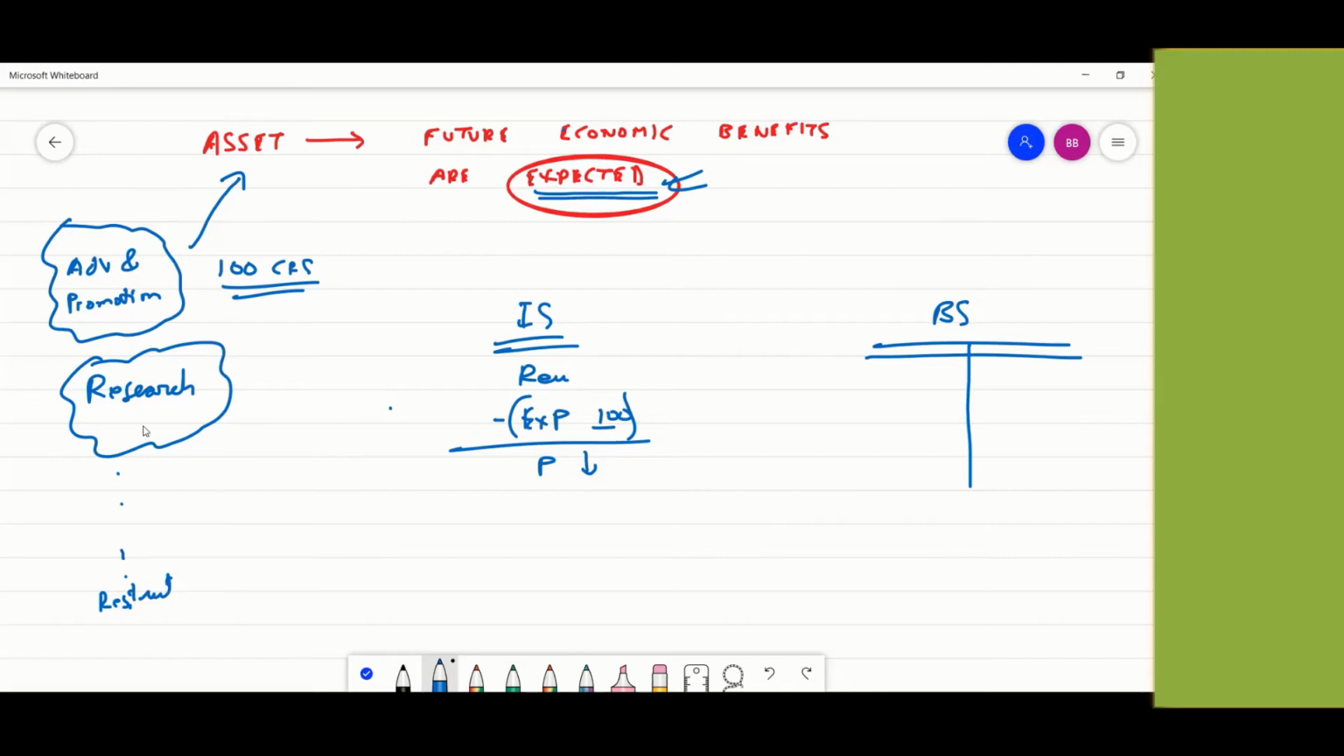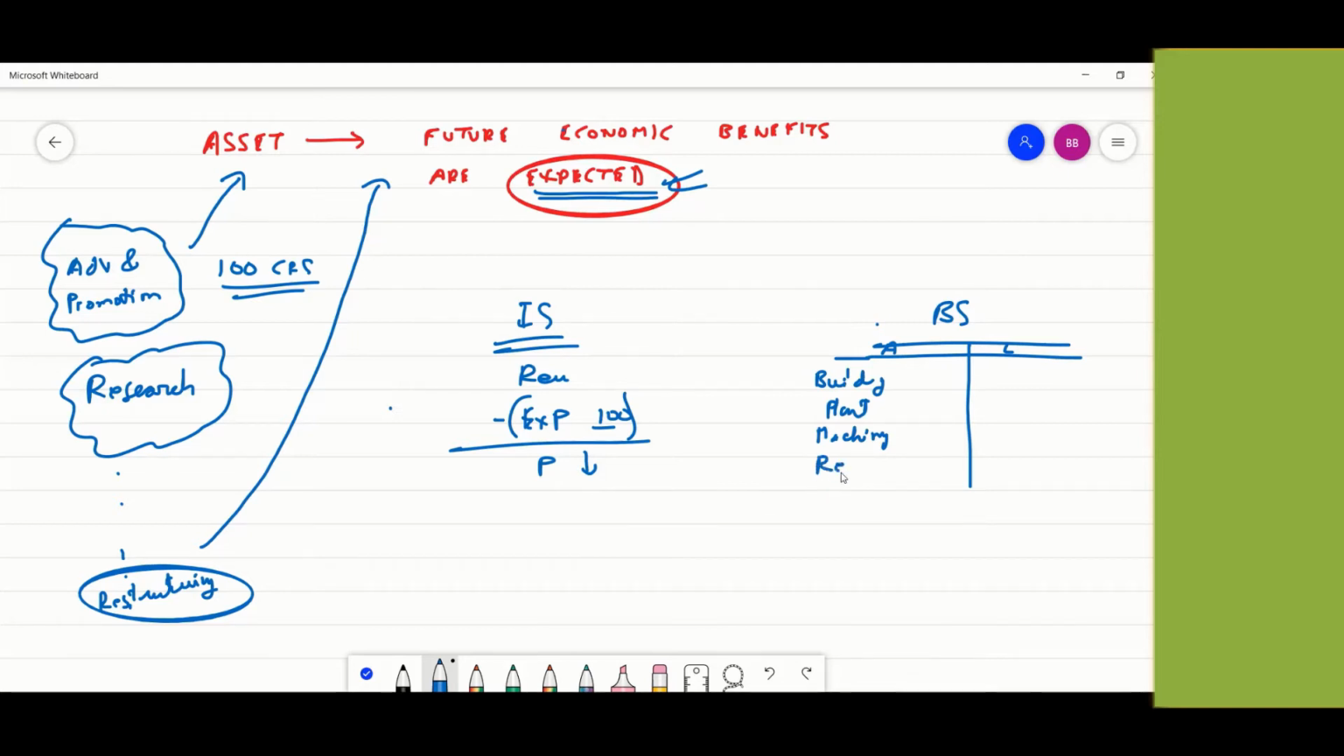Whenever you're making a big spending, the companies try to prove that this spending is meeting the definition of an asset, and that this is going to benefit the company for a long term in the future. And that is why it meets the definition of an asset. If the company is able to do this, then they'll put it here on the asset side of the balance sheet, along with building, plant, machinery, whatever. Let's say just for example, a restructuring. They'll put it here.